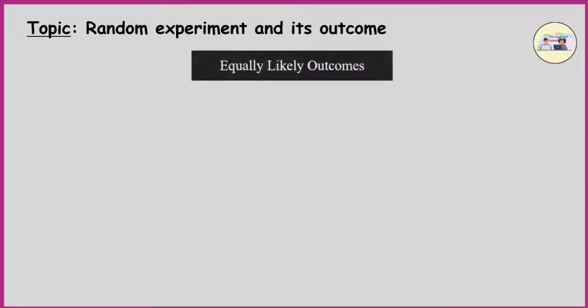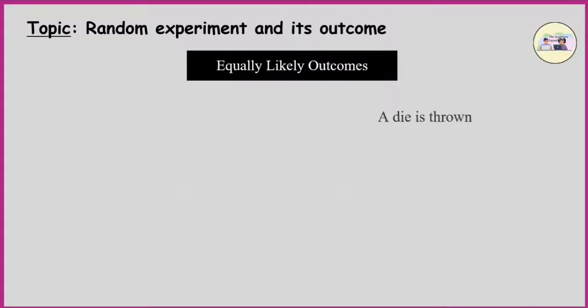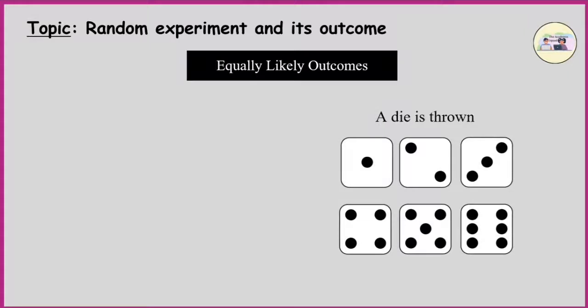Equally likely outcomes. If a die is thrown, check the possibility of getting one of the numbers. Any of the numbers from 1 to 6 may appear on the upper face. It means that each number is equally likely to occur. However, if a die is so formed that a particular face comes up most often, then that die is biased. In this case, the outcomes are not likely to occur equally.